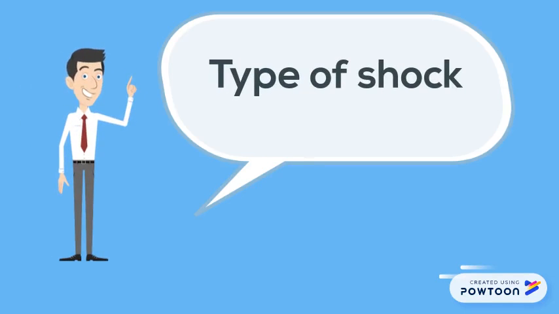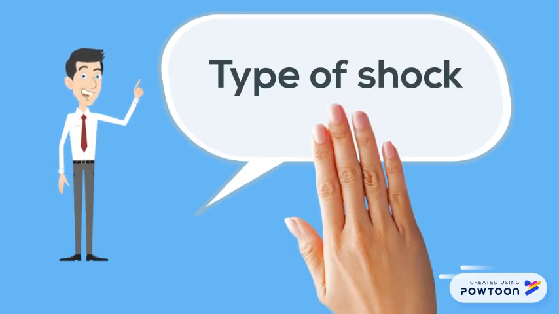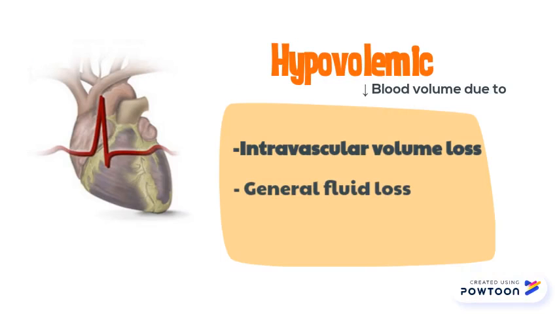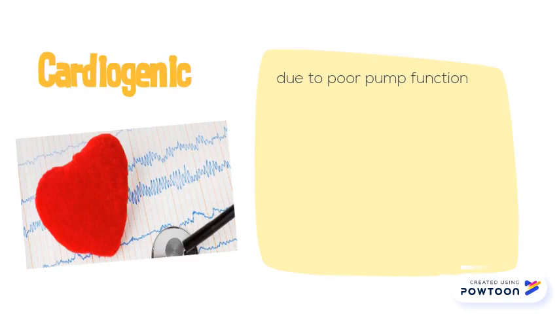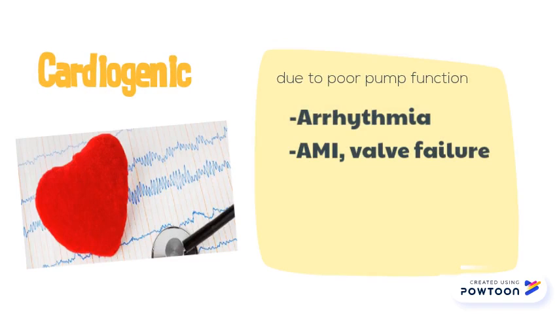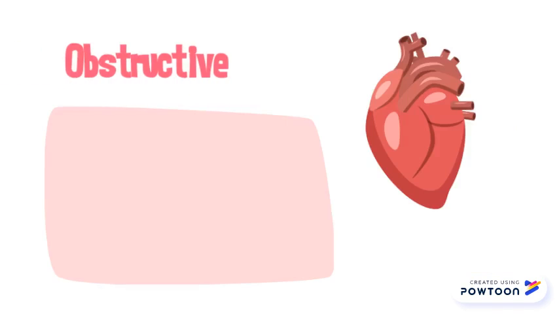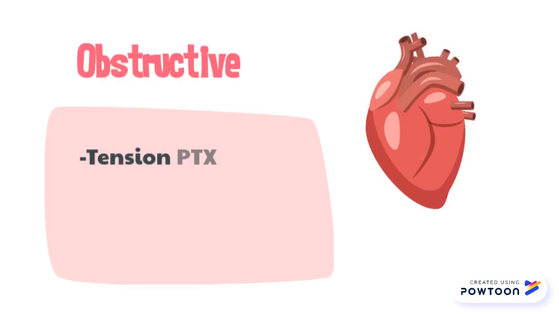Now, let's talk about the different types of shock. Hypovolemic shock is the low circulation of the blood flow, which occurs through injury or accident trauma. Cardiogenic shock is typically caused by myocardial infarction, in other words, known as heart attack. Obstructive shock is a life-threatening condition that occurs when there's a problem with the functioning of the heart.